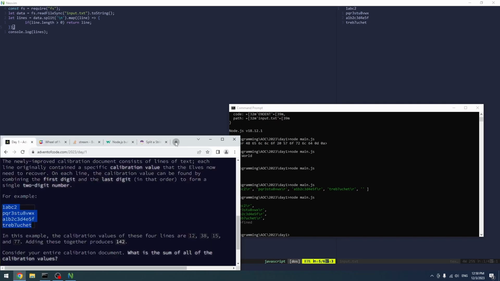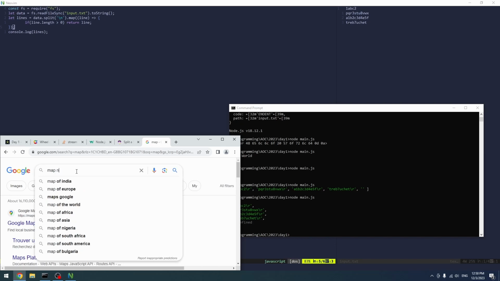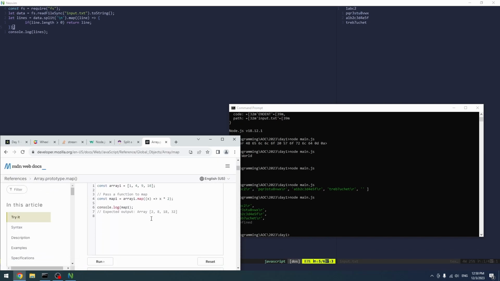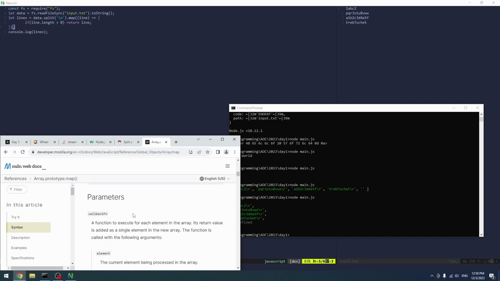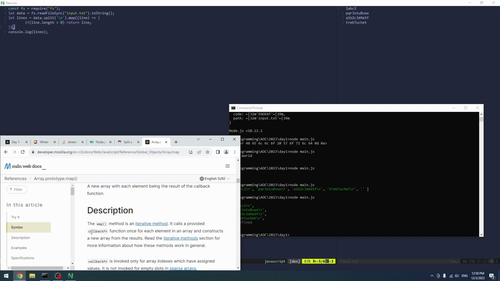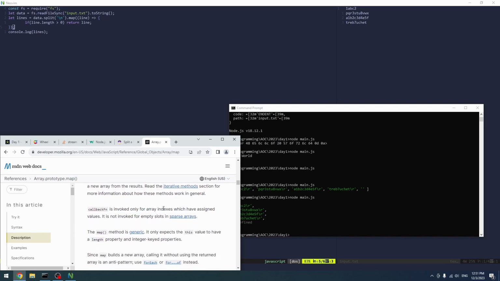So let's actually check out map, on MDN. Map method is an iterative method. Read the iterative methods section for more information. It is invoked only on the indexes which have assigned values.